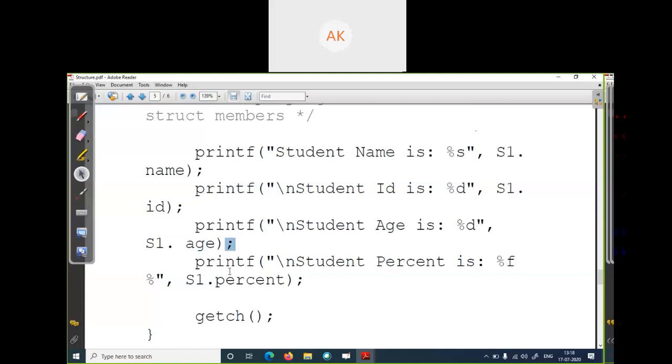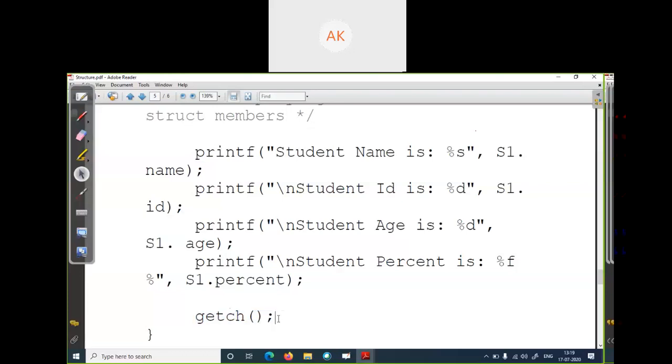In the last line, printf, again new line, student percent is percent f, which is again a new format specifier used for displaying the float value. My student percent belongs to float, so I just write percent f. Okay, just close the parenthesis and semicolon. Statement terminated, and at the last of the program of C, we write getch, parenthesis open, parenthesis close, semicolon.